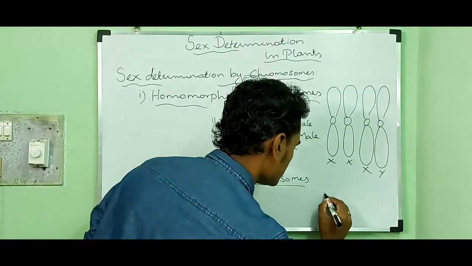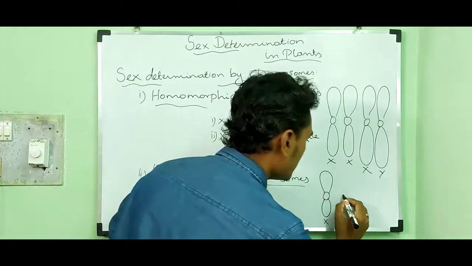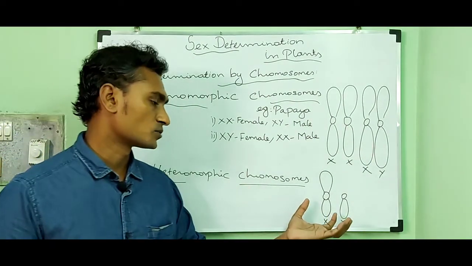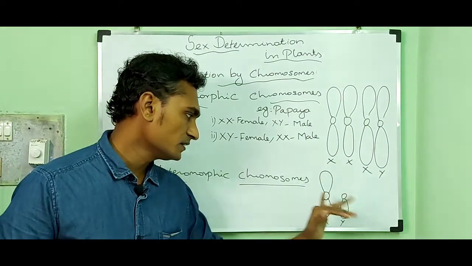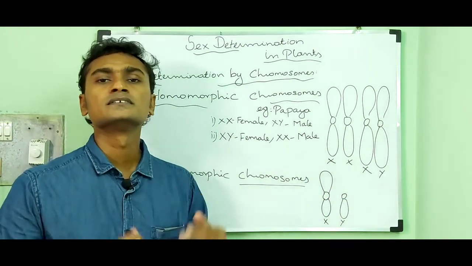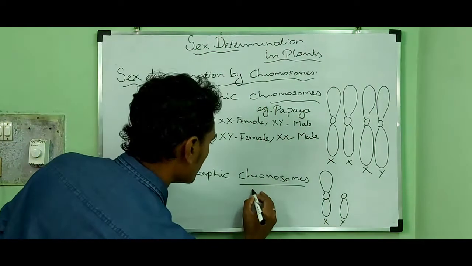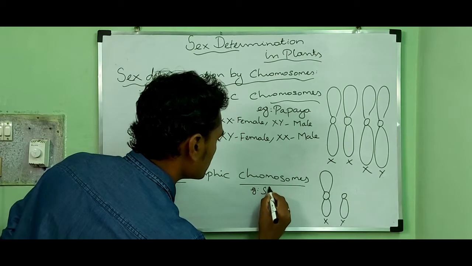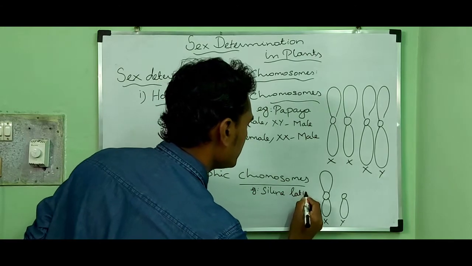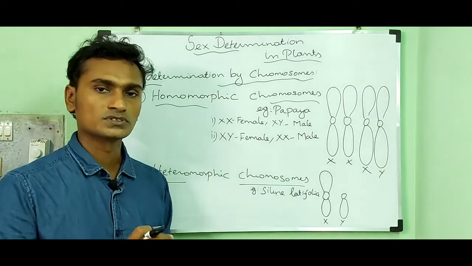For example, this is an X chromosome, and this is a Y chromosome. So you can find the difference between X and Y chromosomes. They are dissimilar in size and shape and their genetic constituent. An example of heteromorphic chromosomes is Silene latifolia. That name is given in our book.